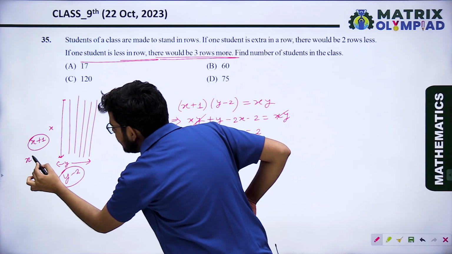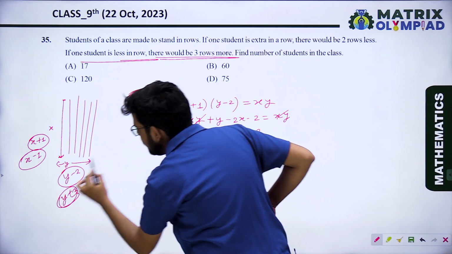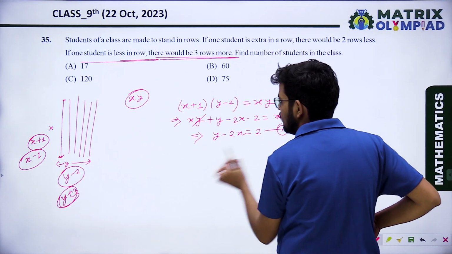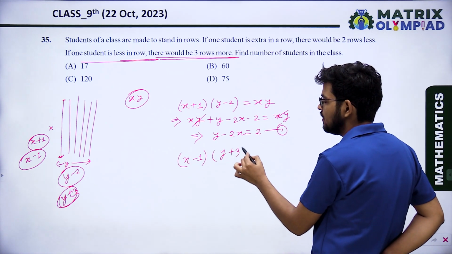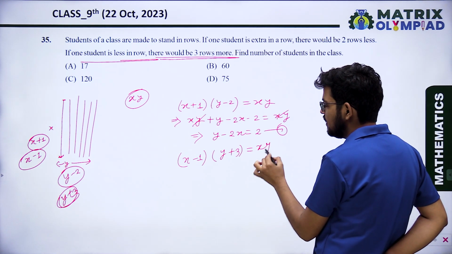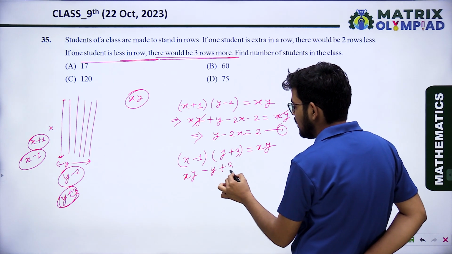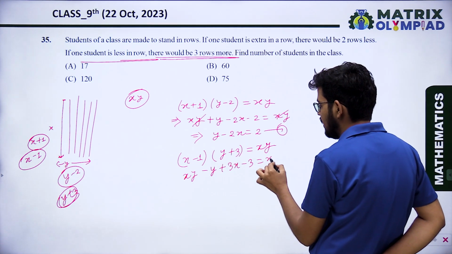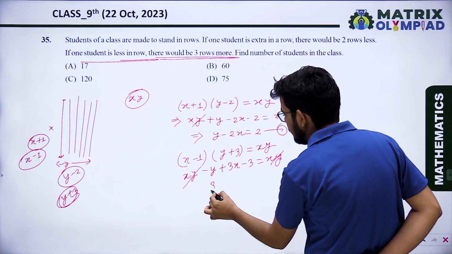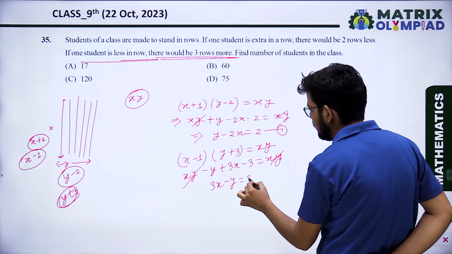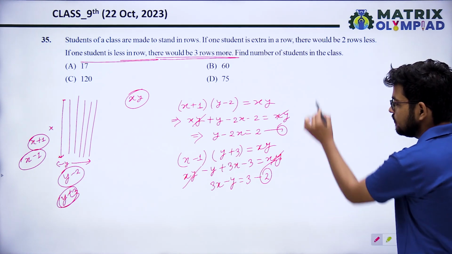So again, (x minus 1) into (y plus 3) equals xy. Simplify it: xy minus y plus 3x minus 3 equals xy. xy and xy cancel out, and that will be 3x minus y equals 3. Equation 2. Now you can simplify it.